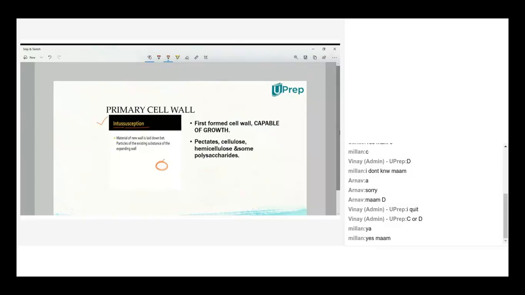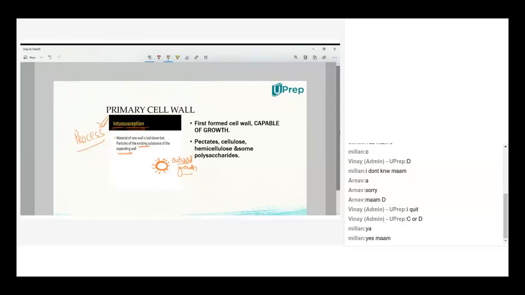The word intussusception stands for outward growth of an already existing substance. When the existing substance gets expanded, that is called intussusception. The primary cell wall will be formed by this process. There is some material already present, and that material shows outward expansion so that the existing material gets thickened like this. So this is the process by which the primary cell wall is produced.